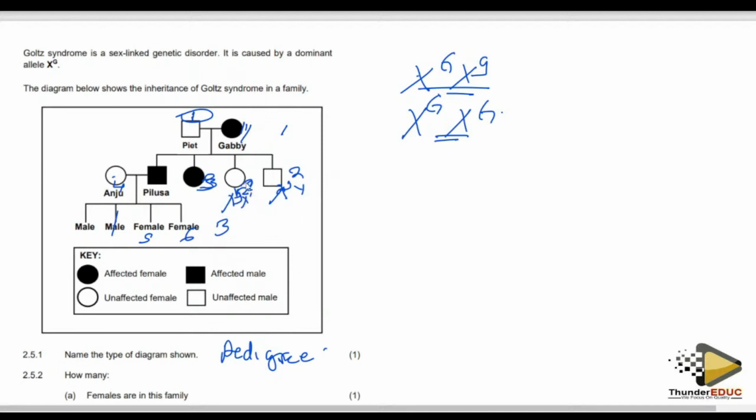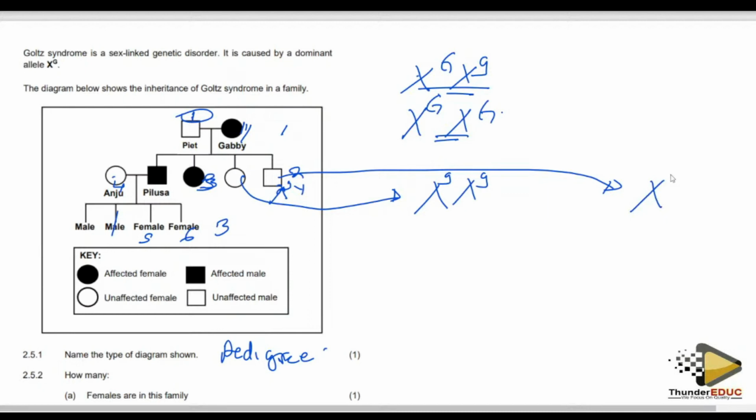So if this one is a female, small g, and this one is a male, small g and then Y.